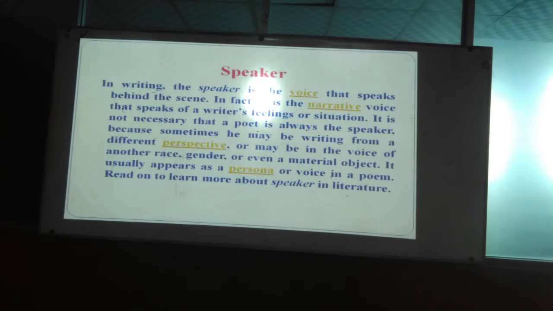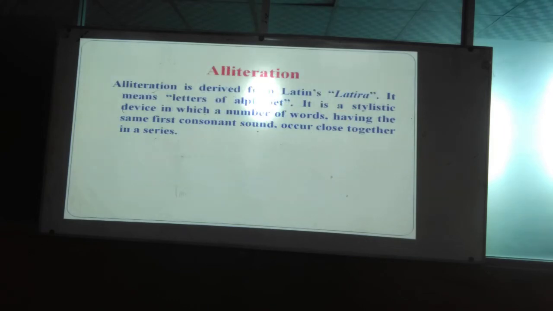Yes. Alliteration. It's very simple. Alliteration is derived from Latin words. That is what? Littera. It means letters of the alphabet. It is a stylistic device in which a number of words have the same first consonant sound. It is repetition, not the order, but repetition of the consonant sound, occurring close together in a series.